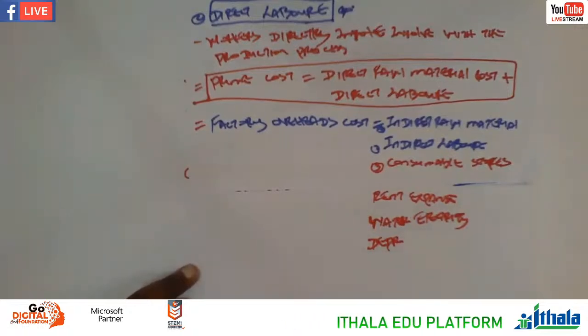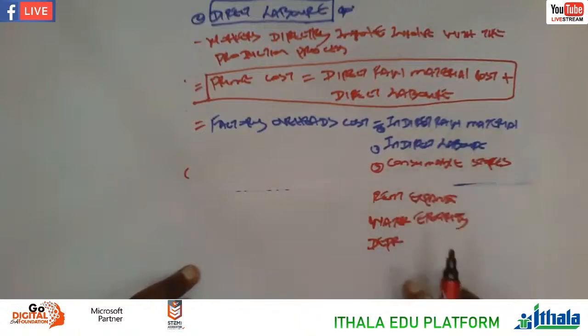Excluding advertising. Advertising, we know that in financial accounting is one of the expenses, but when you come to manufacturing, it's not part and parcel of the factory overheads. I'll explain, because I'll draw something where you're going to understand what I'm trying to say.